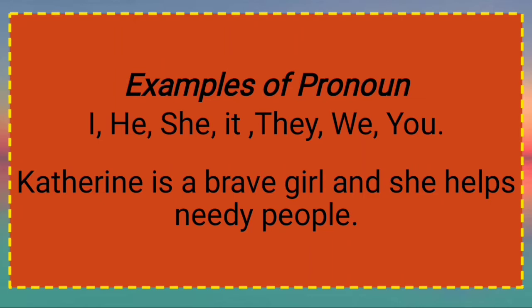Catherine is a brave girl and she helps needy people. Now here the Catherine is what? Catherine is a noun and she helps, she is pronoun. So whenever we write any paragraph, if we talk about any person or anything, first we use the noun, like Catherine. No, I can't say that Catherine is a brave girl and Catherine helps needy people. It looks awkward. So after noun, try to replace that noun with a pronoun. Like Catherine is a brave girl and she helps needy people. So she is pronoun and Catherine is a noun.